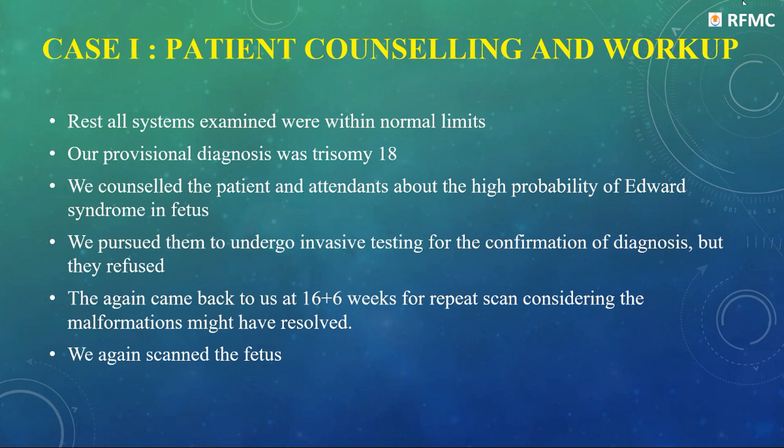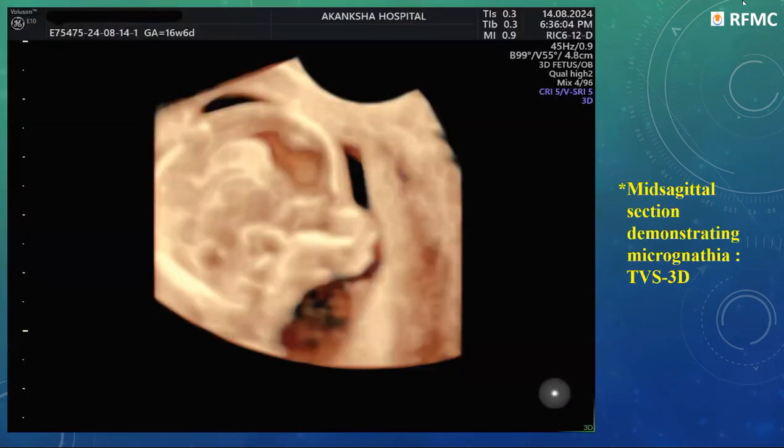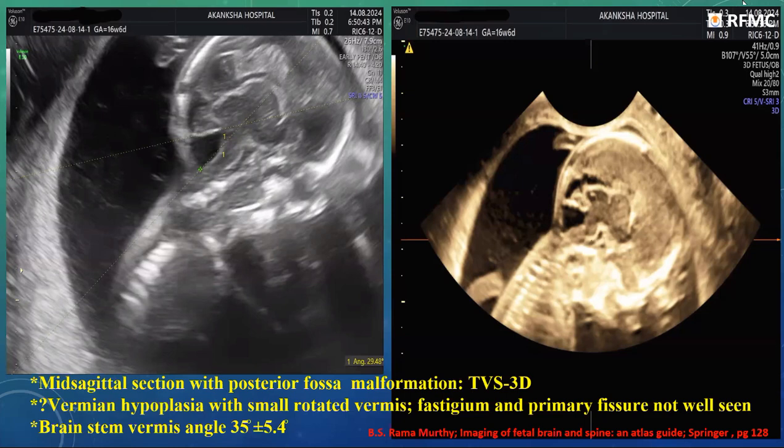They again came back to us at 16 plus 6 weeks, almost 10 days later, for repeat scan, considering the malformation might have resolved. We again scanned the fetus. We even had the curiosity of confirmation of the posterior fossa. So the micrognathia was again there, and this time also the posterior fossa was cystic, and the angle was 29 degrees. Now the brainstem vermis angle in case of vermian hypoplasia is 35 plus minus 5.4 degrees, and we got an angle of almost 30 degrees.